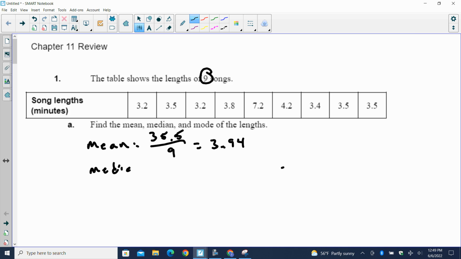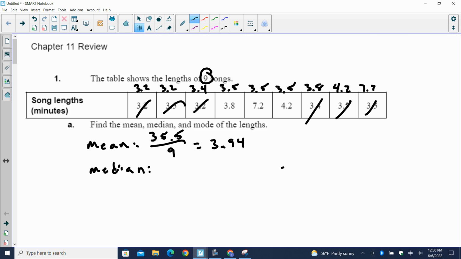All right, median. I need to put these things in order from smallest to largest and find the middle. The smallest number looks like 3.2, and that happens twice. As I cruise through, I'm just going to cross off the ones that I use. Then I got 3.4, and then I got 3.5s, and those all go away. Then I have a 3.8, a 4.2, and a 7.2. Okay? Median, middle number. If there are 9 songs, then the 5th number is my median: 3.5.